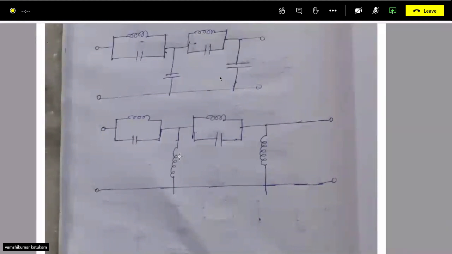In the next class, I will discuss the same method which I explained for the RC ladder, for the LC ladder, and that minimum phase network. With that we'll be finishing the fourth module. So I need one more class. Today is Monday, so by Tuesday, that means tomorrow, I'll be finishing the fourth module.